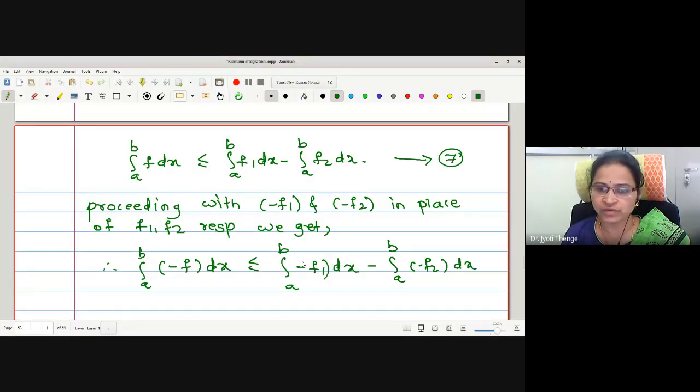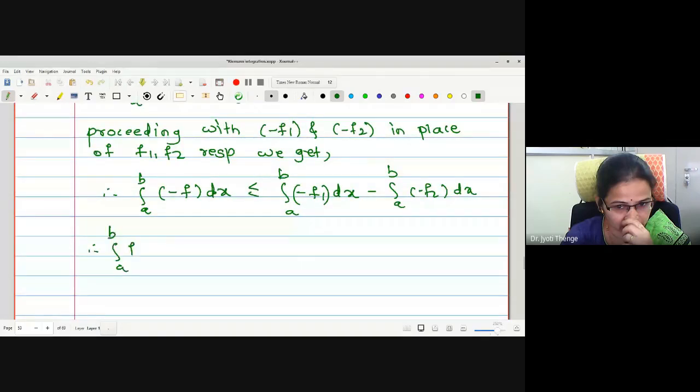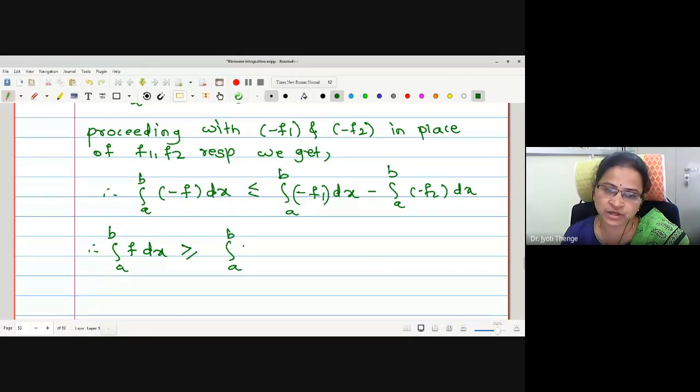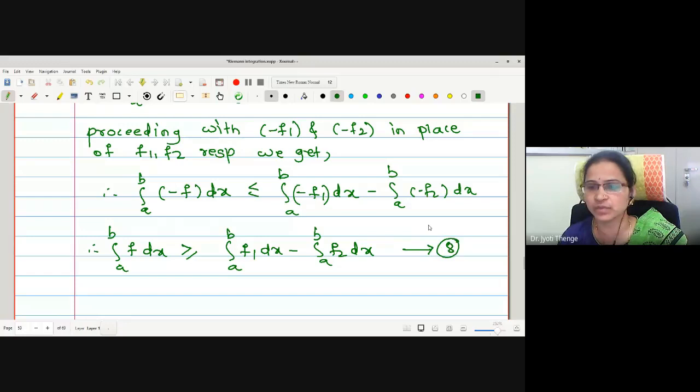Now we will multiply by the negative sign so that the inequality gives the required inequality. Integration f dx is greater equal by integration a to b f1 dx minus integration a to b f2 dx. And let me call this as statement number 8.